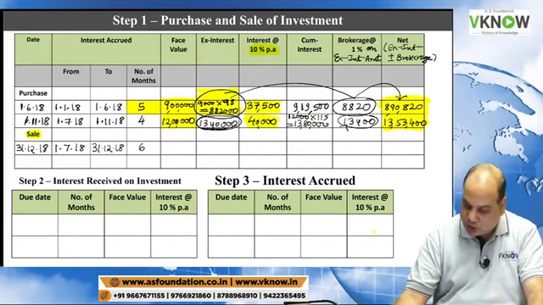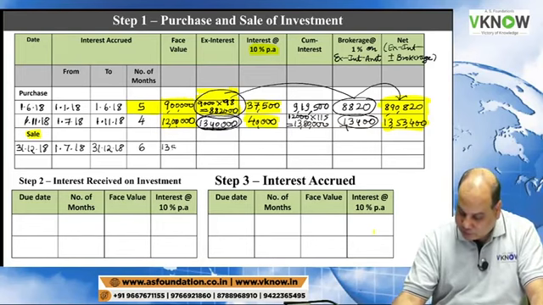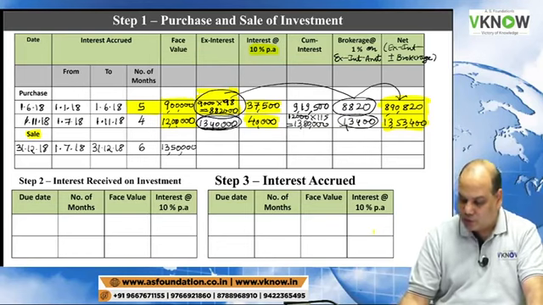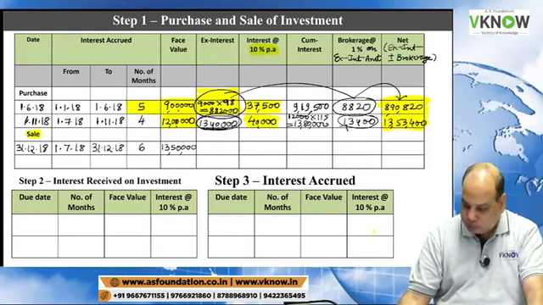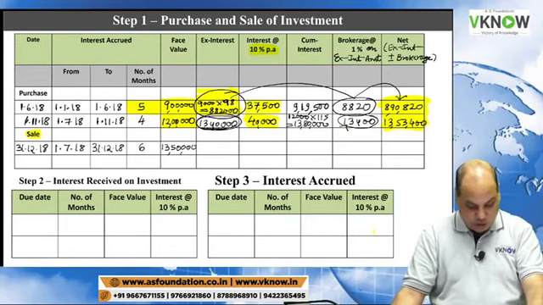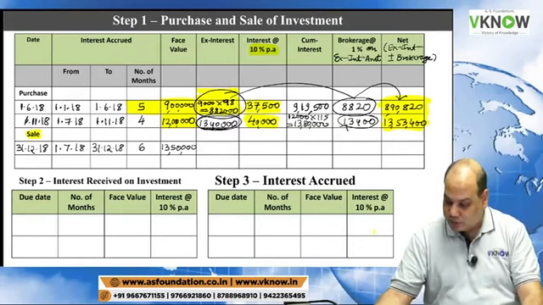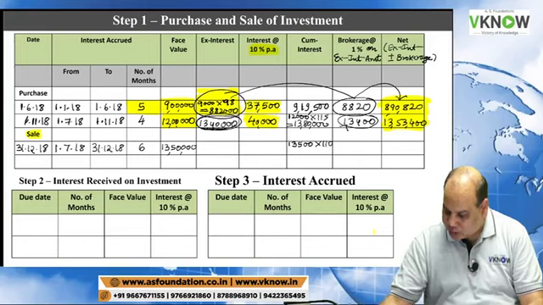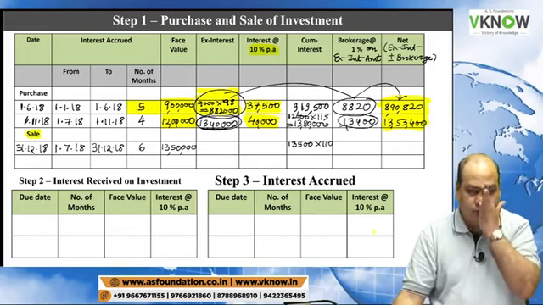And you have sold 13,500. So 13,500 into 100 is 13 lakh 50,000. And it was sold on cum interest basis. Cum interest 110 rupees. So go to cum interest column. 13,500 into 110.